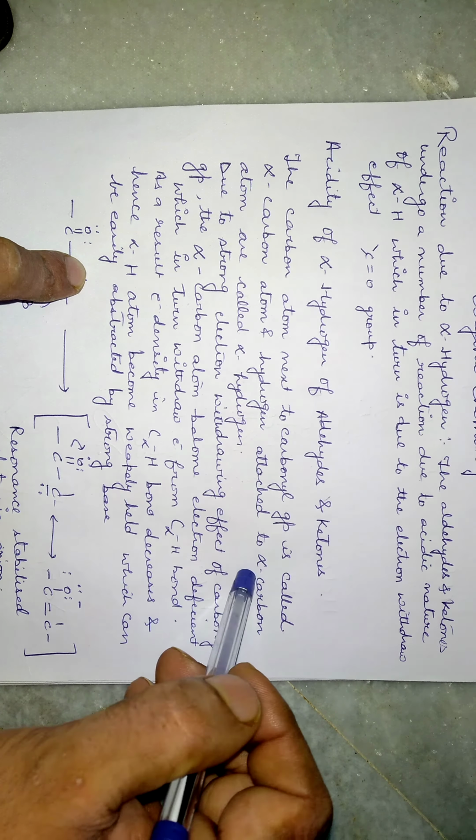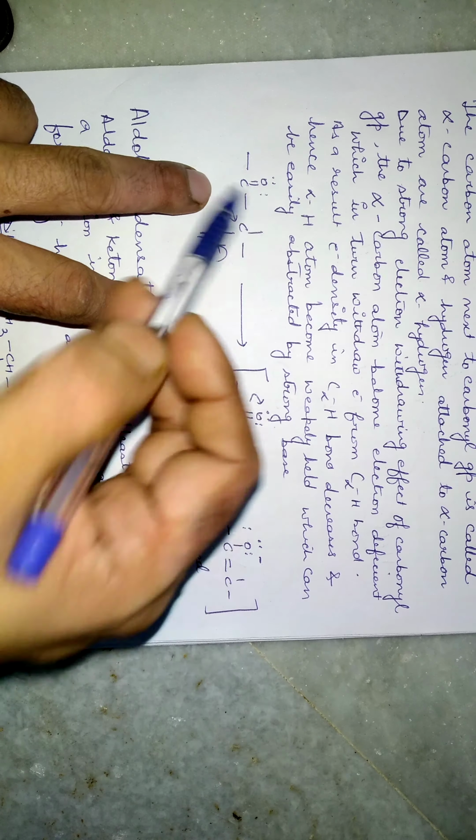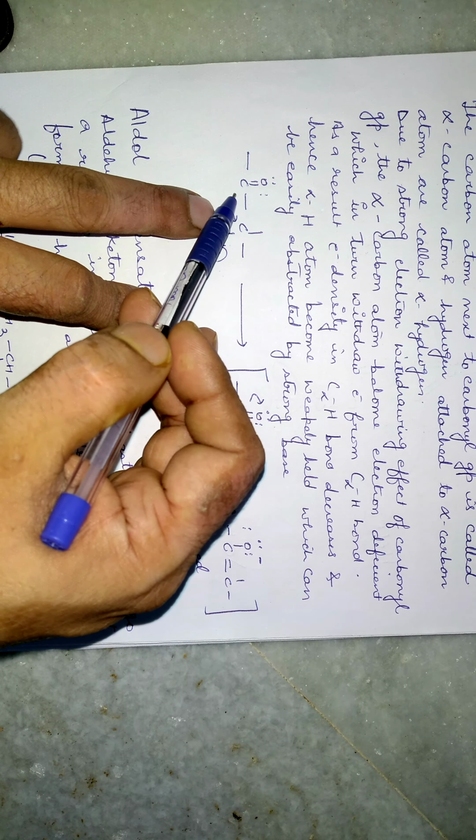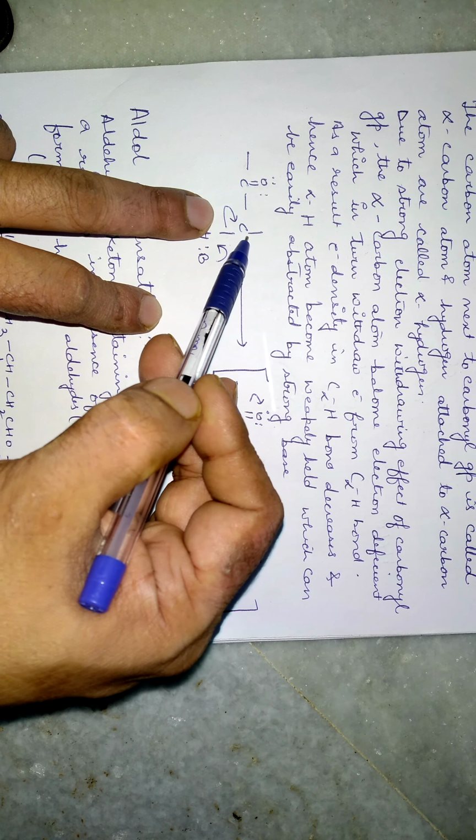So the acidity of alpha hydrogen of aldehydes and ketones: the carbon atom next to the carbonyl group is called alpha carbon. Suppose this is the carbonyl carbon, and the carbon next to it is known as alpha carbon. The hydrogen attached to this one is known as alpha hydrogen. The carbon atom next to the carbonyl group is called alpha carbon, and the hydrogen atoms attached to the alpha carbon are called alpha hydrogen.